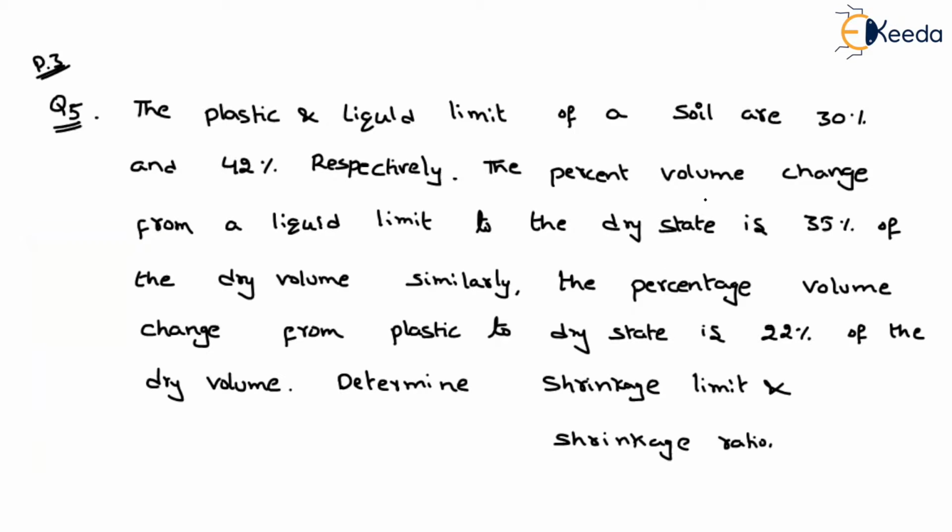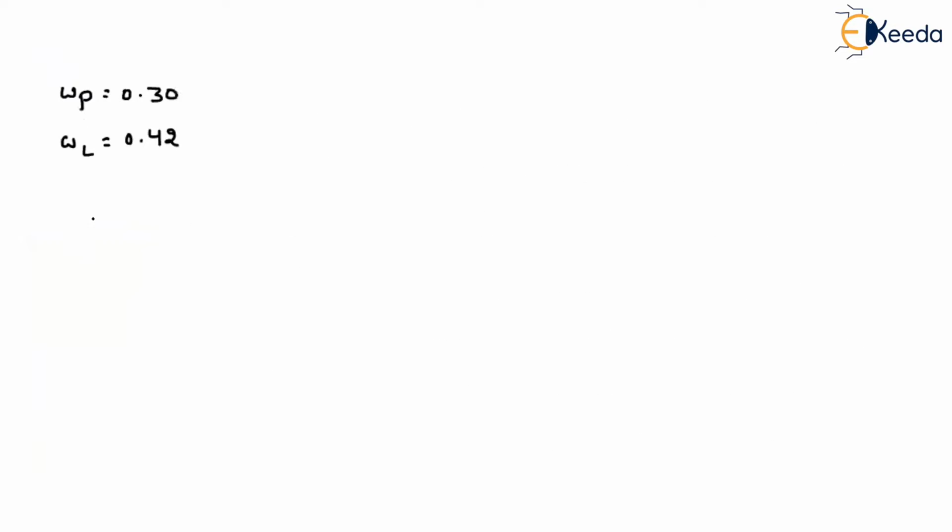The percentage volume change from liquid limit to the dry state. What is the percentage volume change? This I can say is VL minus VD, with respect to the dry state, so divided by VD. That is given as 35%, so 0.35. If I write it in a simplified way, VL minus VD will be equal to 0.35 VD, isn't it?